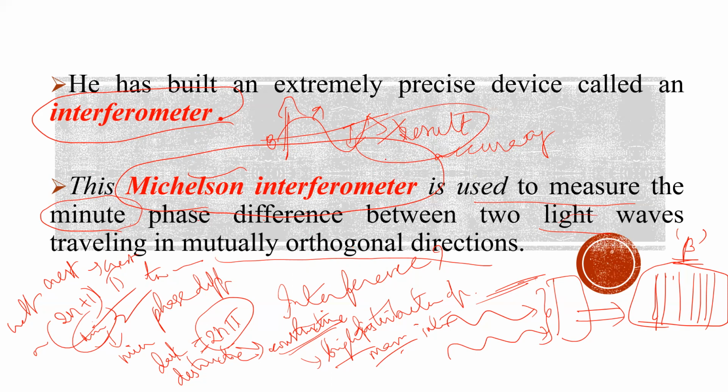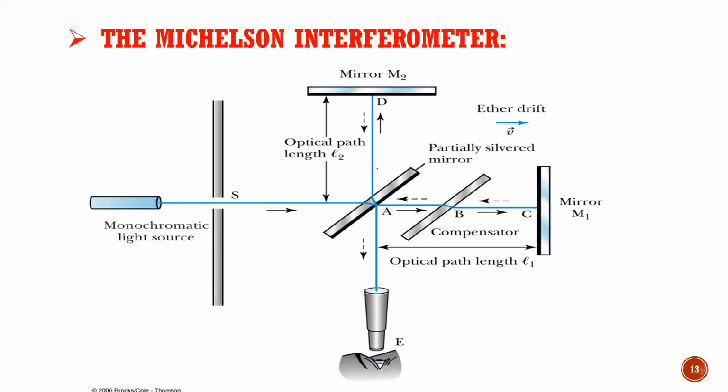That is called the Michelson interferometer. The Michelson interferometer is as shown here. See here, from a monochromatic light source, that means of single wavelength lambda. Monochromatic means single wavelength, chromatic means multiple wavelengths. So I have a monochromatic source of light.